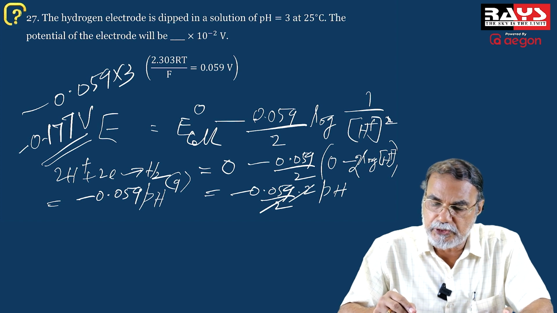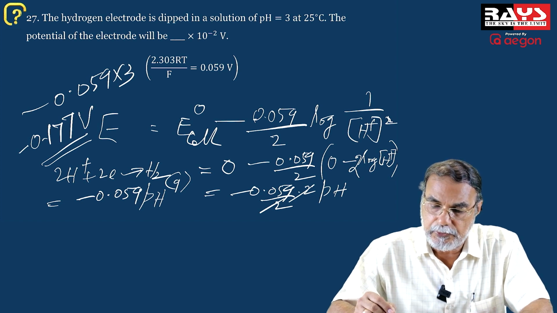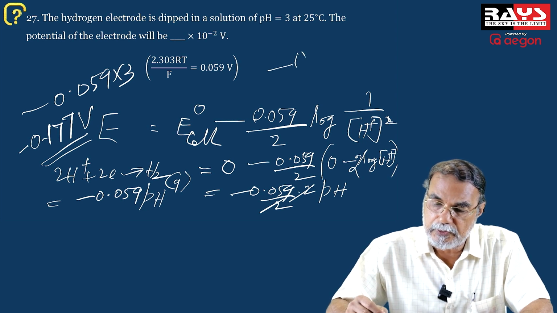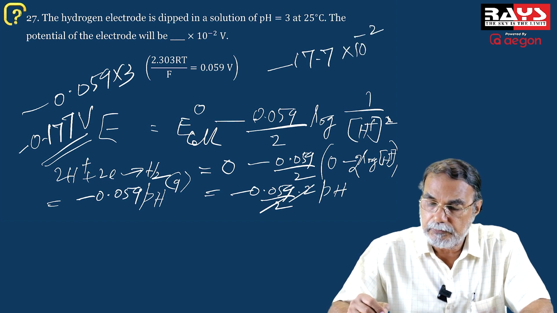And you are asked to express it as dash into 10 raised to minus 2. So it will be 17.7 into 10 raised to minus 2. So that will be the value.